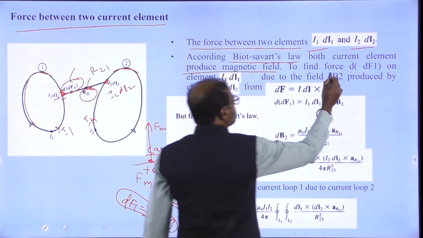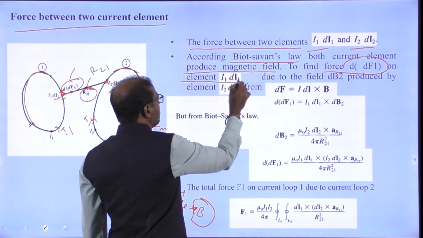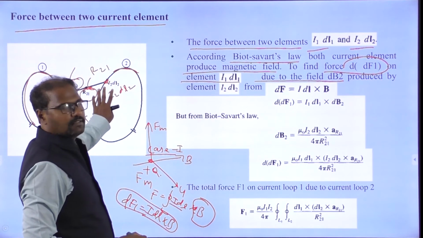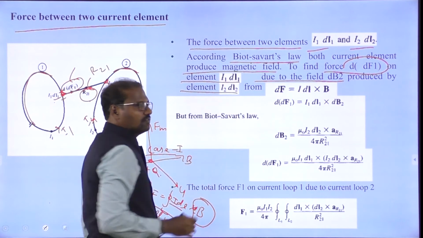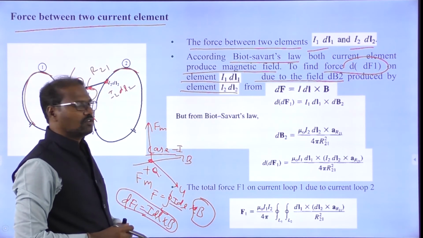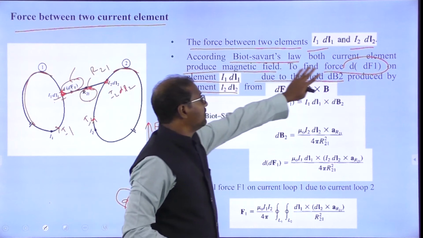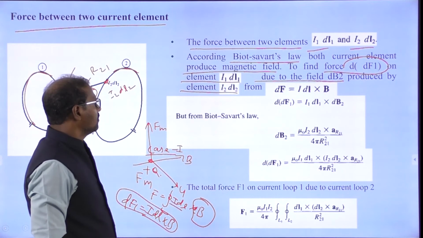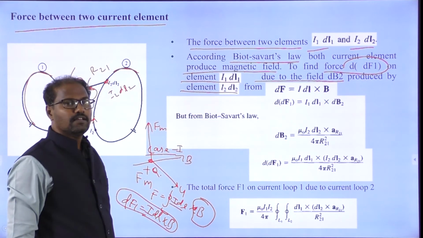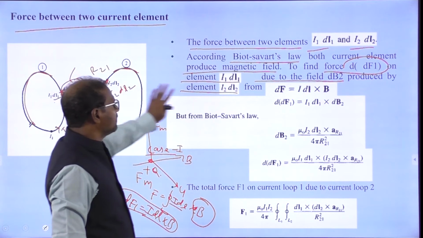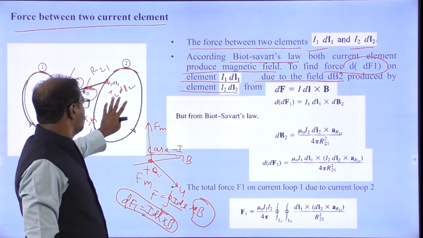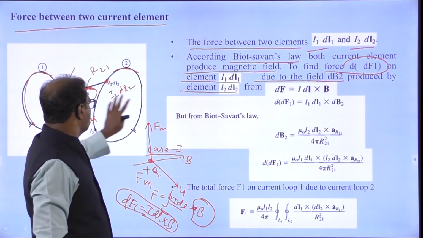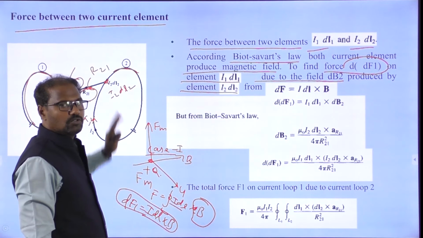So to find the differential force df1 on element I1 dl1 due to the field dB2, produced by the element I2 dl2 of loop number 2.